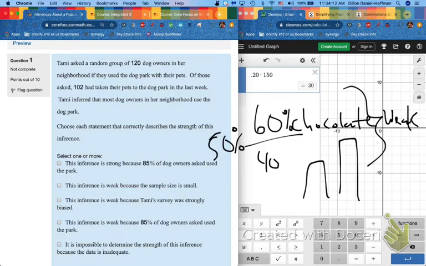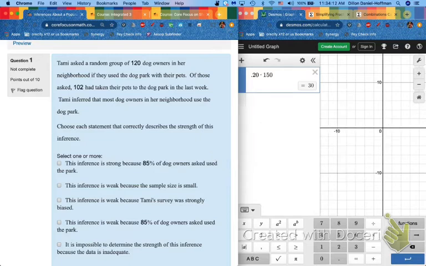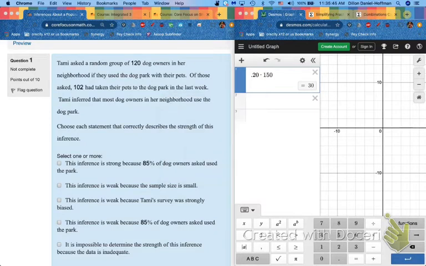It's also weak if, notice in our Desmos calculator, I have left open the 20% magic sample size percentage. If I ask, like that farmer did last time where he got 2 trees out of 1,000, if I don't at least ask 20% of my whole population what they think, my sample size is too small. And we'll see that in a few of these problems.